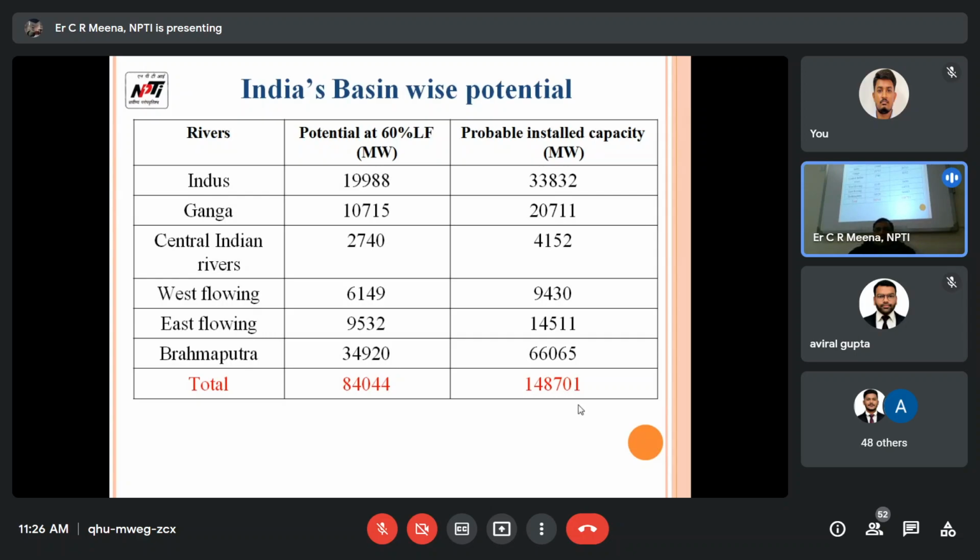But India's basins have vast potential: Indus River, Ganga River, Central India River, West flowing river, East flowing river, Brahmaputra. At 60% load factor the potential is this much. But theoretically this much is available, and as on date, about this much we have been able to get.